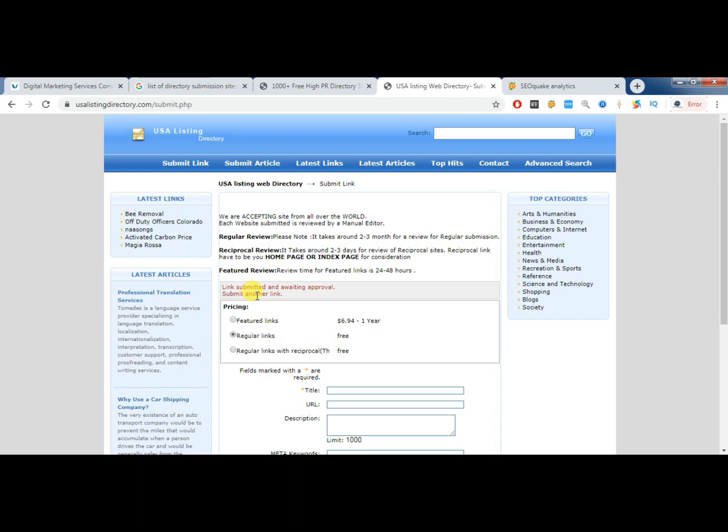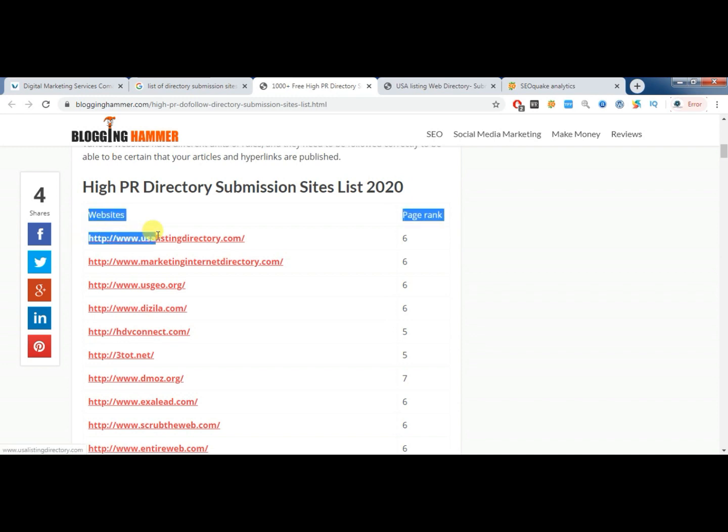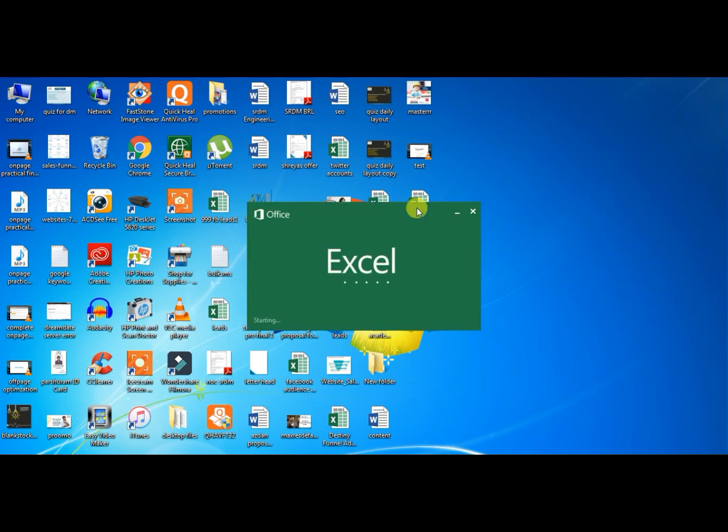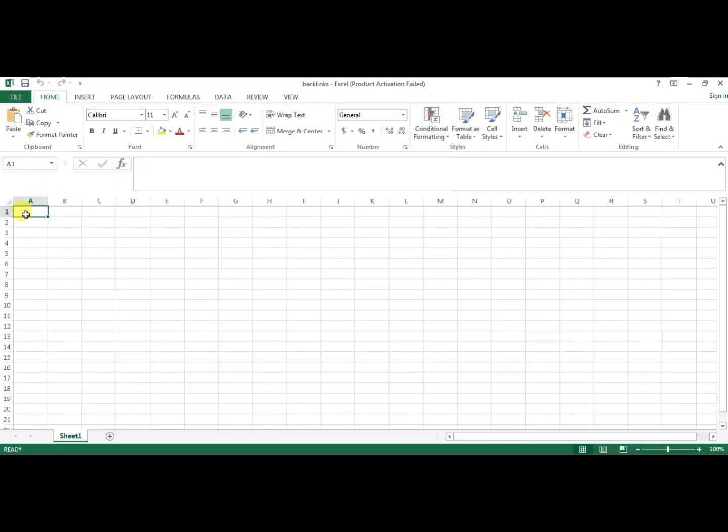So this is the case where we can submit to the directory submission sites of any website. You need to collect the list, and follow some rules and regulations before submitting any backlink on another website. Just make a list in an Excel sheet, so that if you get a second project or are doing multiple projects, these links can help you submit your website information as quickly as possible. Just go with the links which are available.